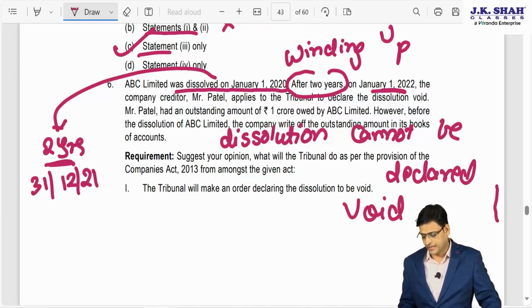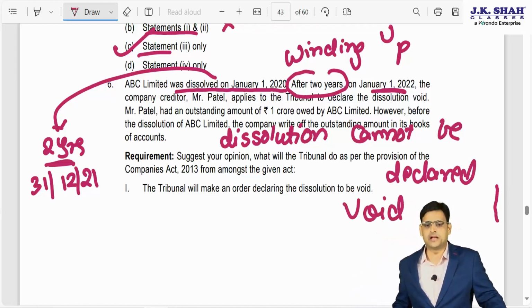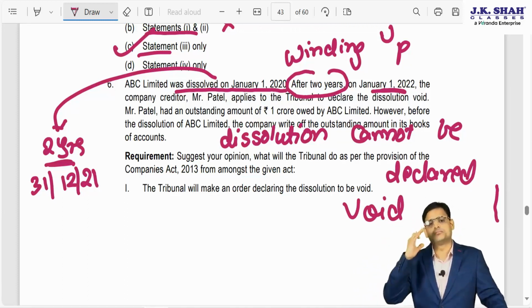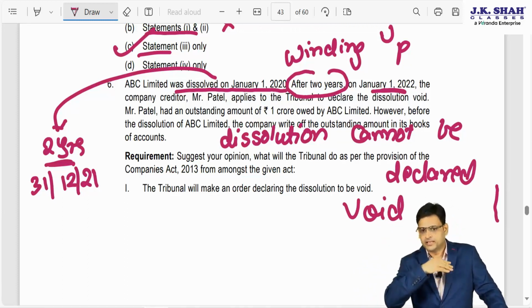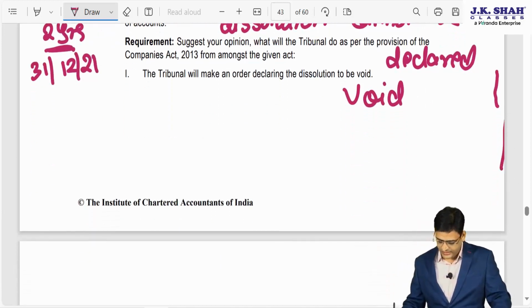Okay, now tell me why it cannot be declared void. Because can I say the application has been made after 2 years. Now let us understand this. The tribunal will make an order for declaring the dissolution to be void. Wrong answer.